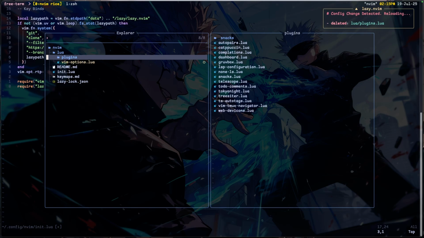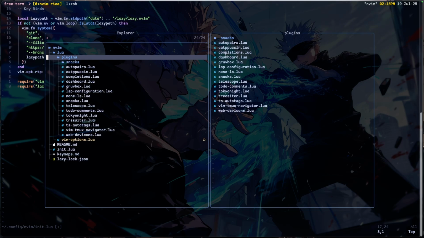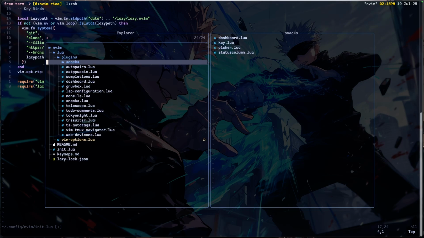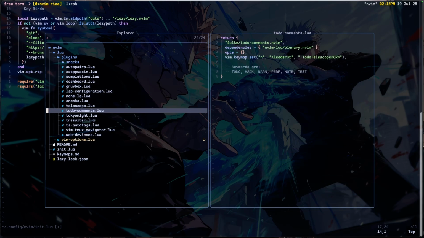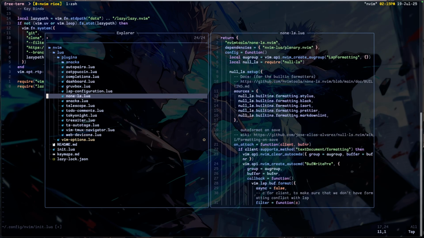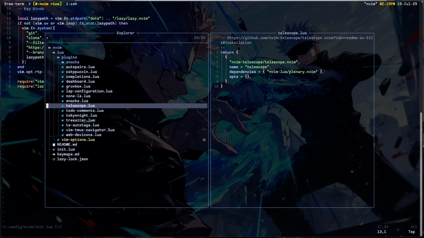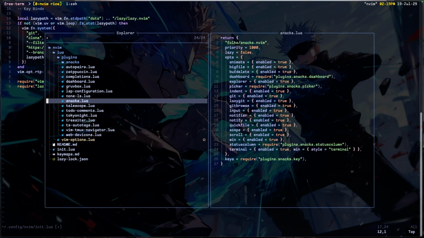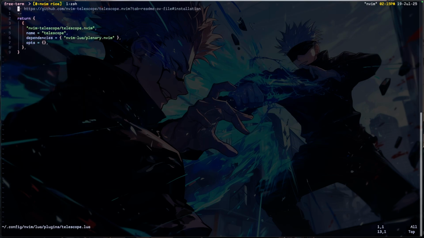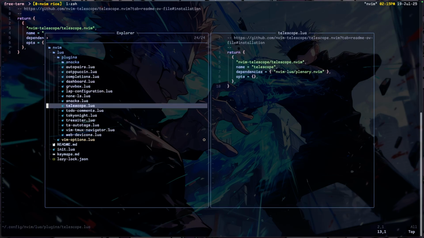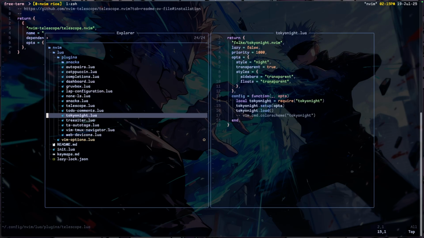So all my plugins are here, and let's start with what plugin should we start? Yeah, let's start with the important one, which is Mason. No, do I have Mason here? Okay, no, let's start with Telescope then. I can't remember where Mason was. So Telescope basically helps me find things, helps me find files and stuff like that. But let's see, I'm looking for something interesting.